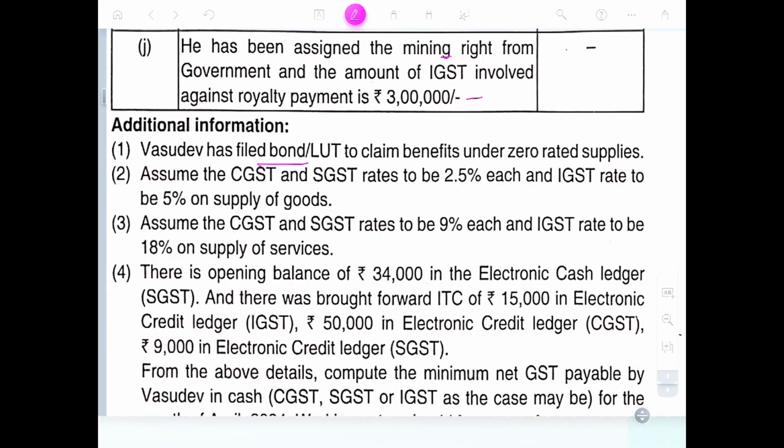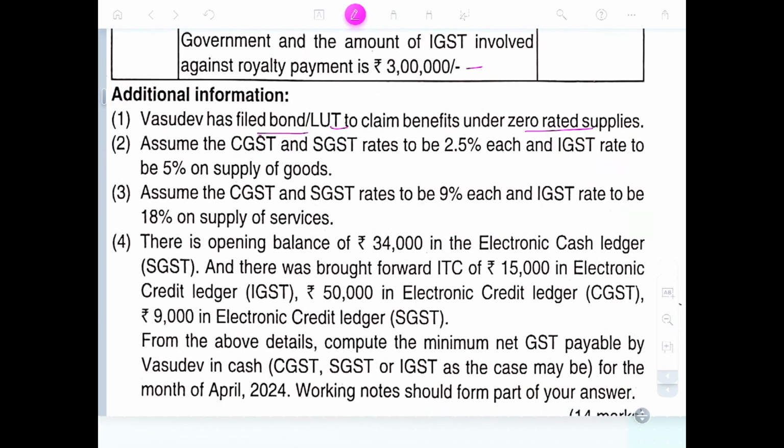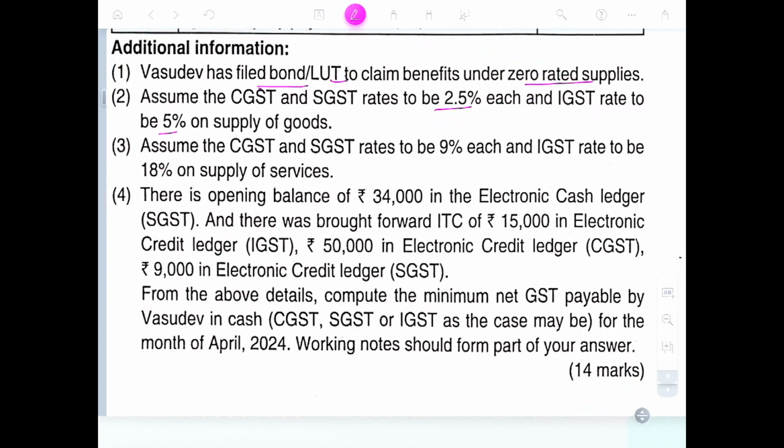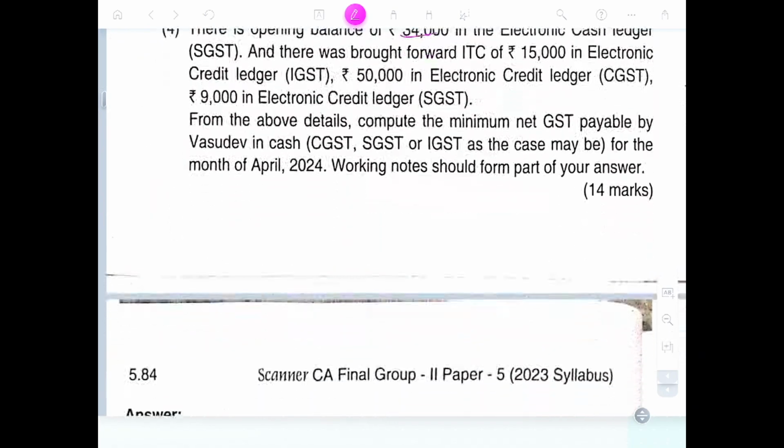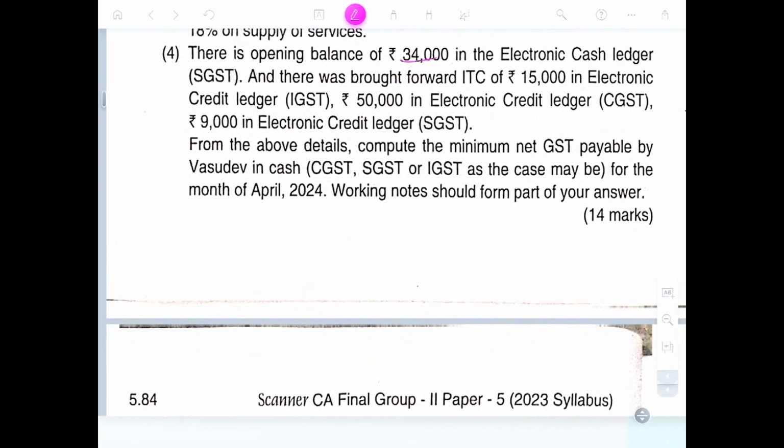Vasudev has filed a bond or LUT to claim the benefit of zero rated supply. Assume CGST 9%, SGST 9%, IGST 18%. The opening balance in the cash ledger is 34,000. SGST brought forward 15,000, 50,000 in the cash ledger, SGST, CGST.